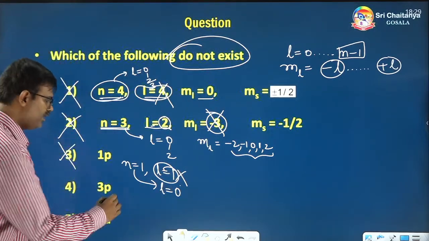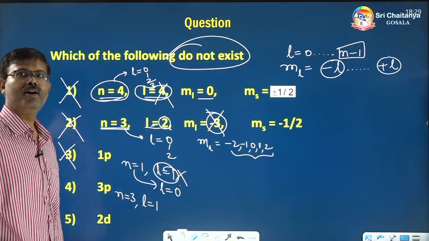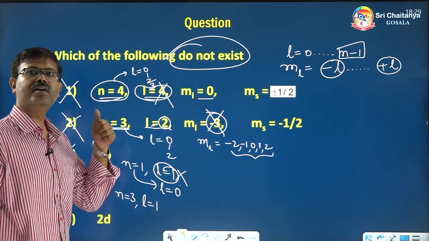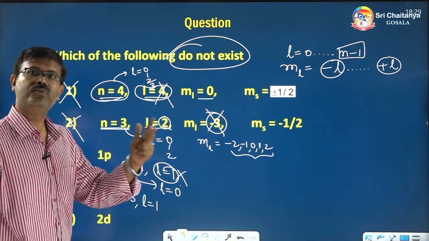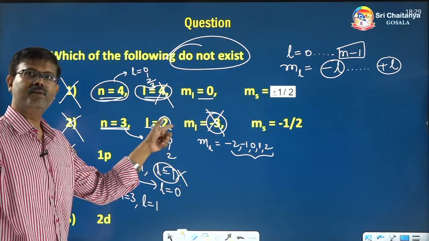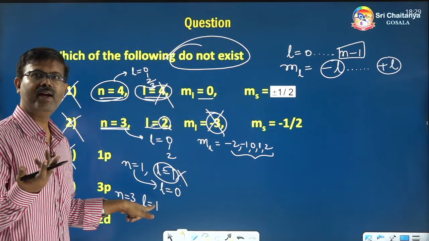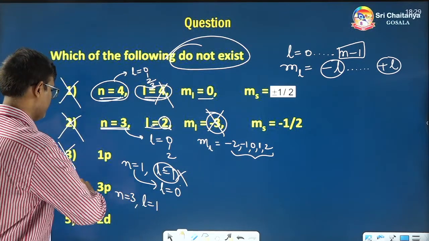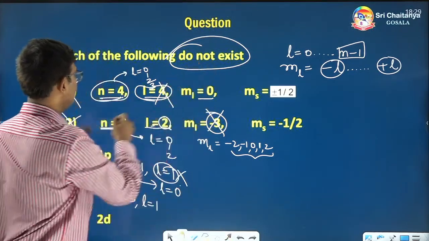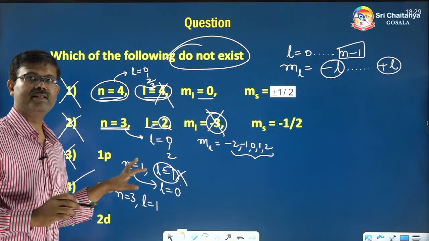3p. 3p means N is equal to 3, L is equal to 1. Possible? Yes. Because n is equal to 3 means L values are 0, 1, 2. We have seen that here. N is equal to 3 means 0, 1, 2 are possible values of L. And they have given p, which means L is equal to 1. Absolutely fine. So, this is correct. It exists. They are asking which does not exist, so I am putting a cross mark. Cross mark means does not exist. Tick mark means exist.